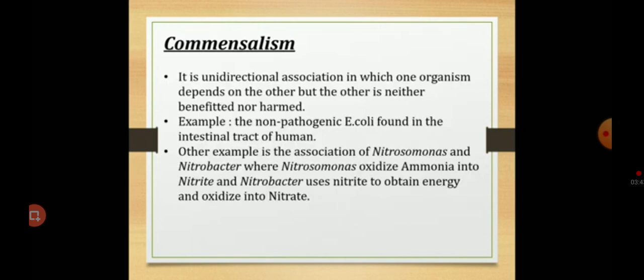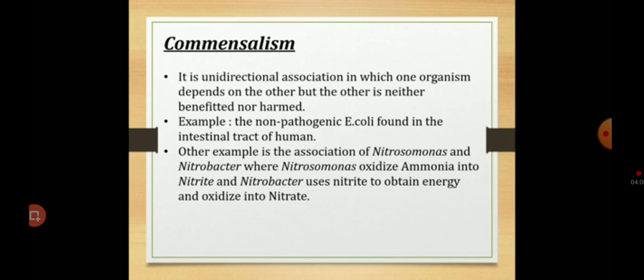Commensalism is a unidirectional association in which one organism depends on the other, but the other is neither benefited nor harmed. For example, the non-pathogenic E. coli, that is Escherichia coli, found in the intestinal tract of humans.